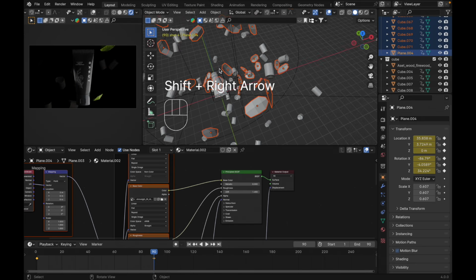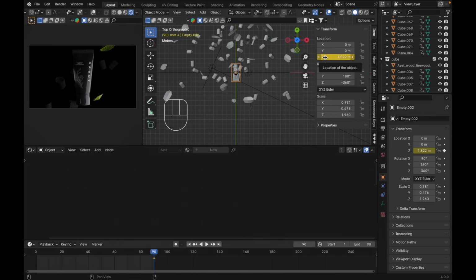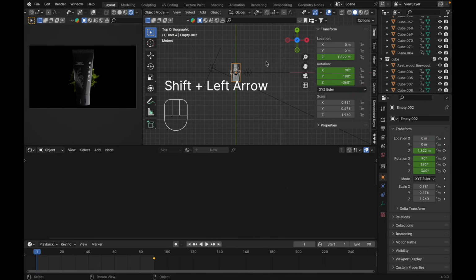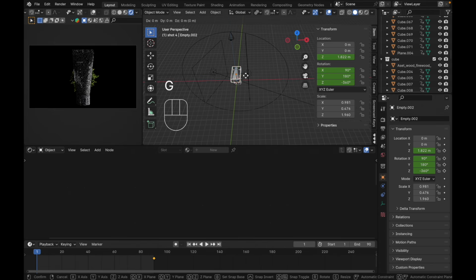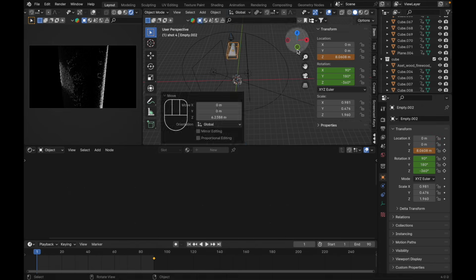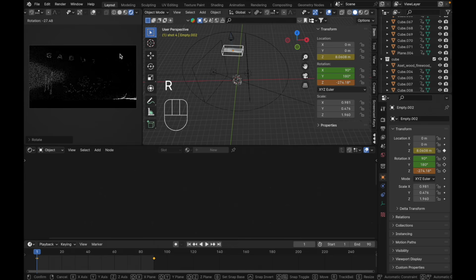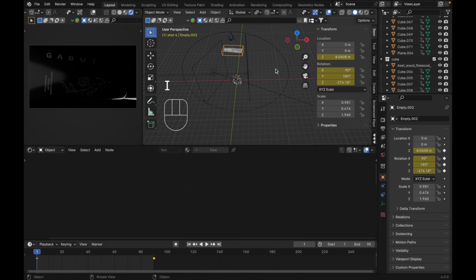And go to the last frame. Select this object. At the Z location, insert single keyframe. And rotation, just press I at the rotation to insert a keyframe. Go to the frame 1. Press GZ, move it up like this. Yep, just like this. Location, right click, insert single keyframe. And for the rotation over here, let's rotate it like this maybe. Insert keyframe. Let's hit the spacebar.